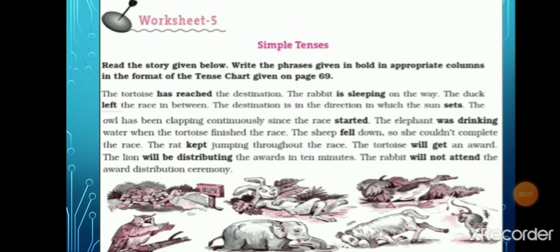Read the story given below. Write the phrases given in bold in the appropriate columns in the format of the tense chart given on page number 69. Yes, students, first of all, let's read the story.